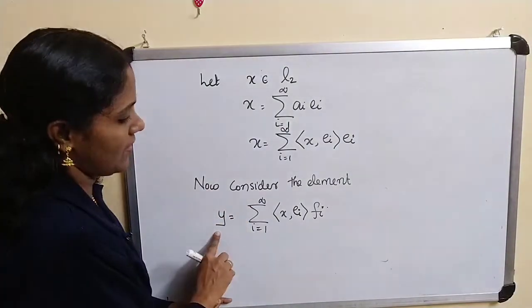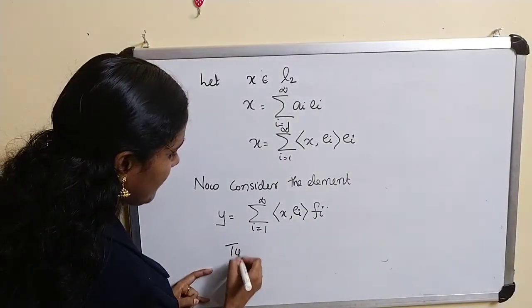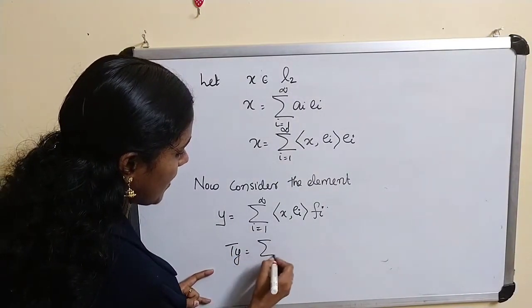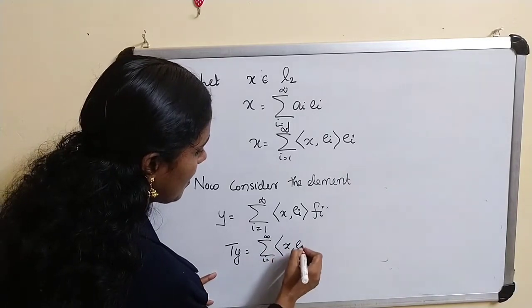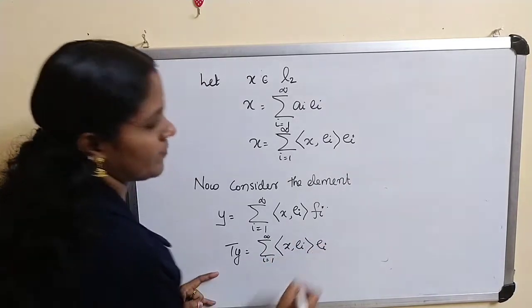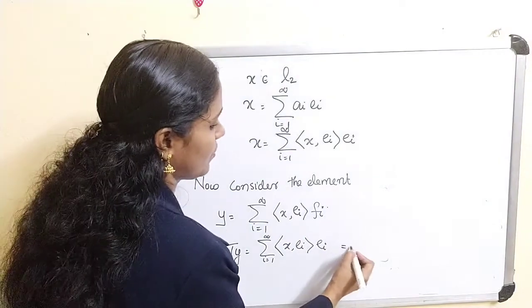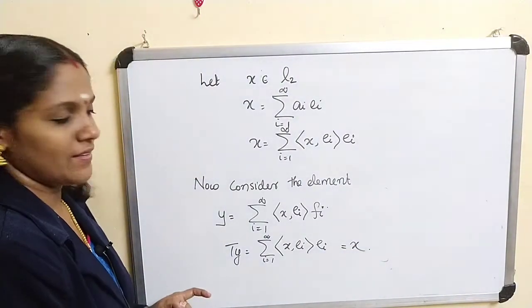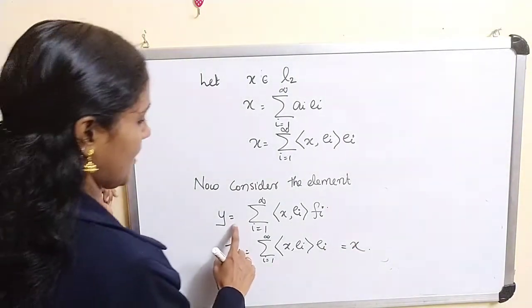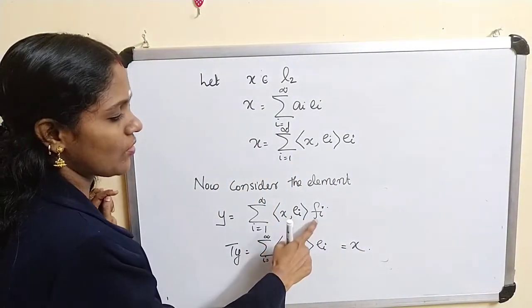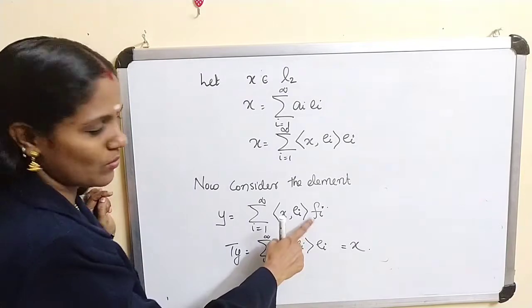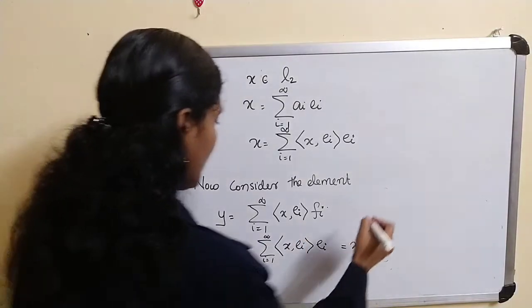For this y, now what about Ty? Ty equal to sigma i equal to 1 to infinity inner product of x, e_i, e_i, and that's equal to x. Now what about y? Clearly y belongs to H because this is a linear combination of f_i's. Now what about norm y?